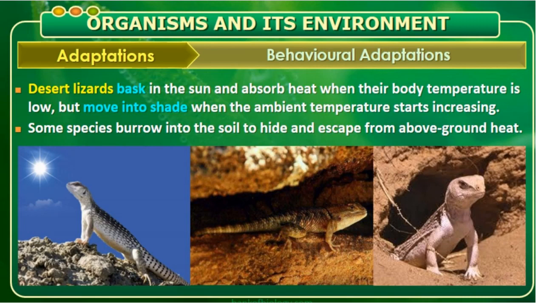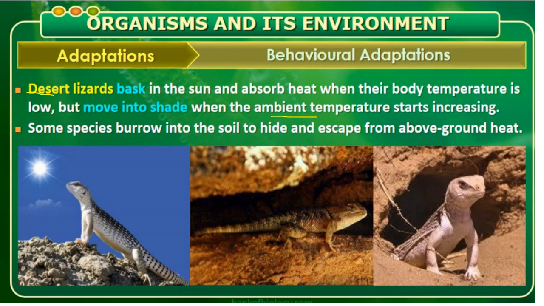The next is behavioral adaptation. Usually animals change their behavior according to the temperature or the habitat, such as the desert lizard. The desert lizard basks in the sun and absorbs heat when its body temperature is low, but moves into shade when the ambient temperature starts increasing.